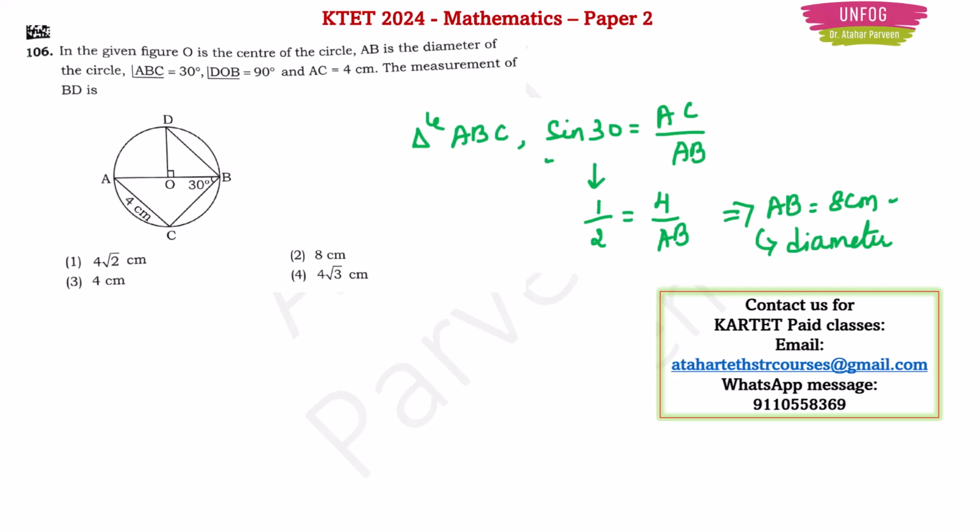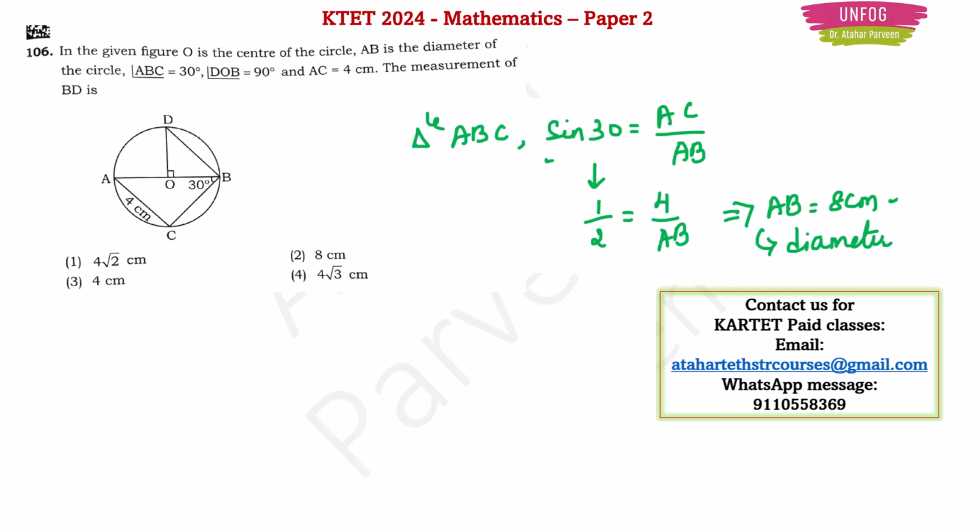First consider triangle ABC. You have one angle, 30 degrees, right? So take sine of 30, and sine 30 is equal to half. In triangle ABC you have AC, which is 4 centimeter, they have given. With that you can find the diameter value, which will come out to be 8 centimeter. Now diameter value is 8 centimeter means what will be the radius value in this figure? It will be 4 centimeter.